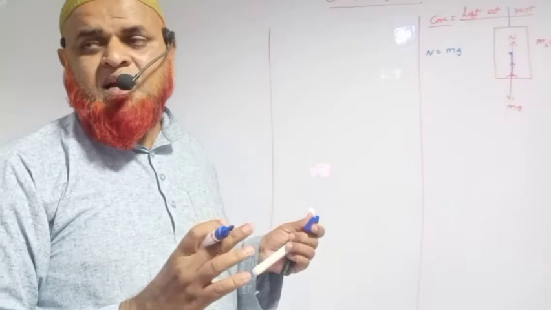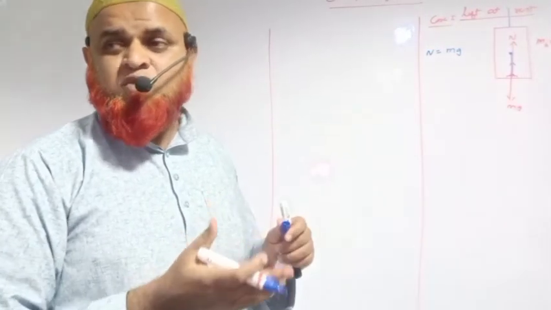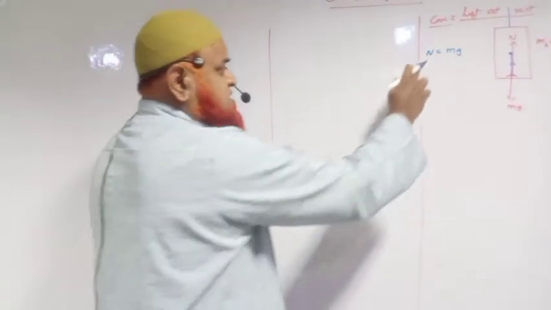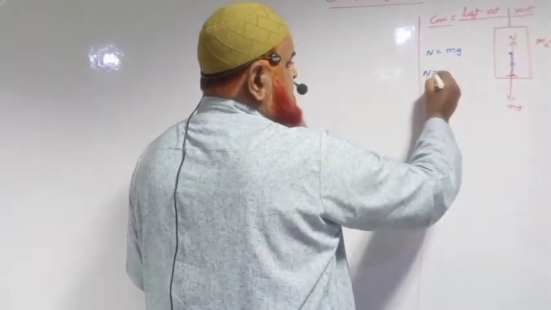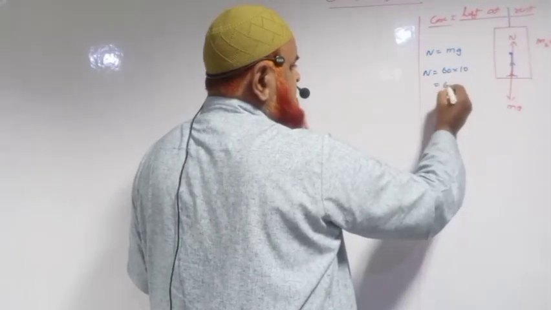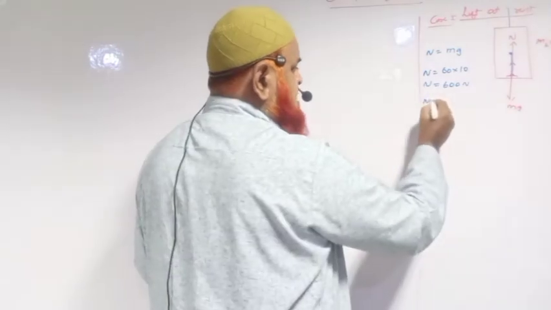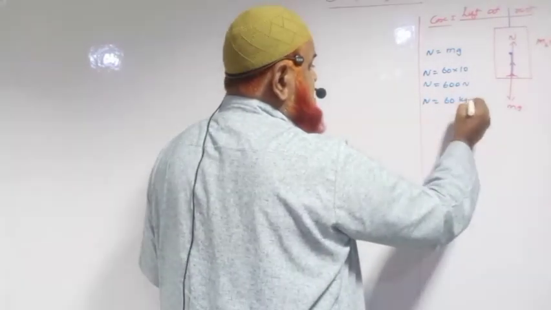He is in such a situation that no resultant force is acting on him. Then N is equal to mg here. Mass of the boy is 60, g let us imagine 10. This can be written as normal reaction is 600 newtons, or this can also be written as 60 kg weight.